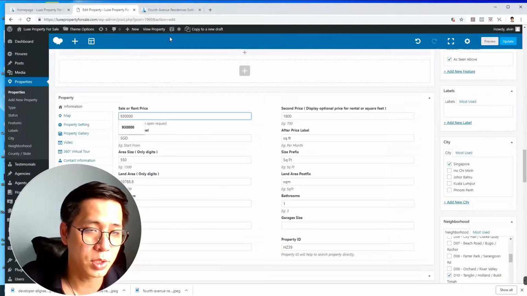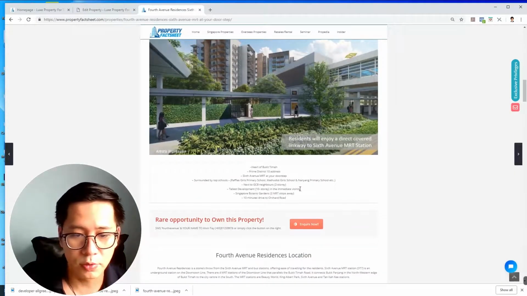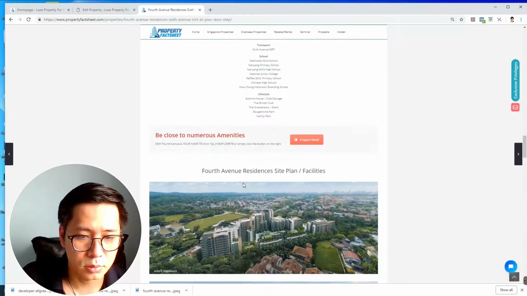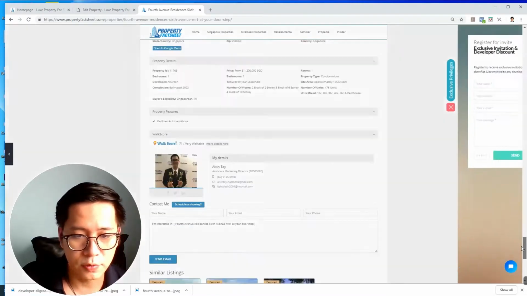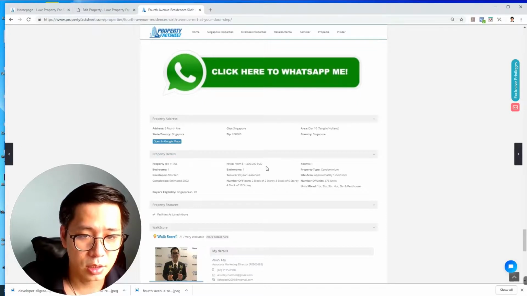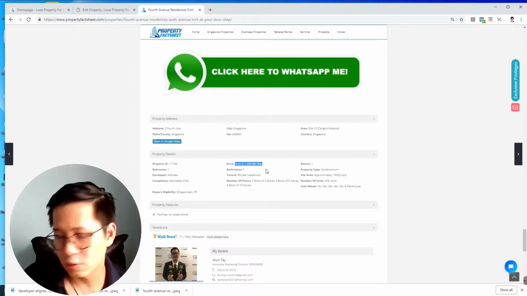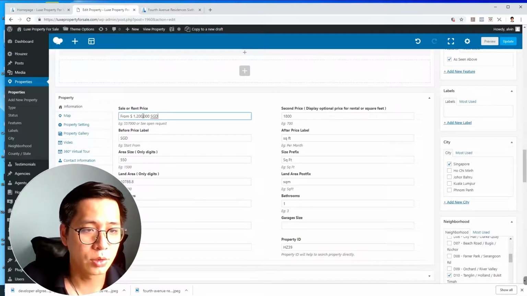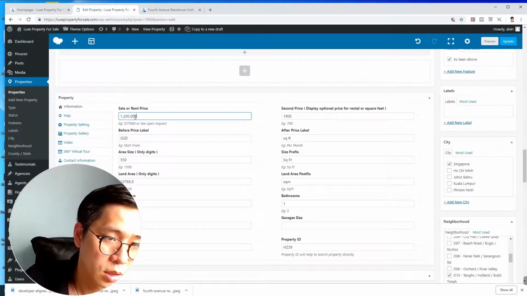Some of the basic information about selling and renting price. So what price should we go for? Basic information, you can see 4th Avenue, address, price. I don't need the form, I just put the sales price, actual, 1.2, let's say for example 1.2.